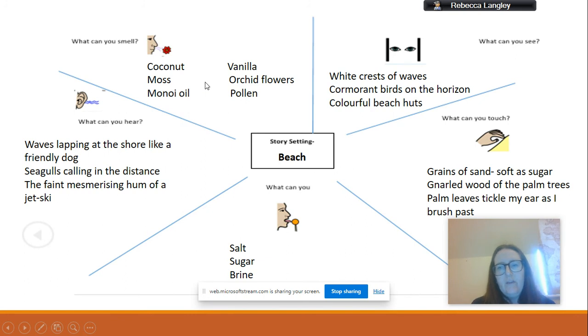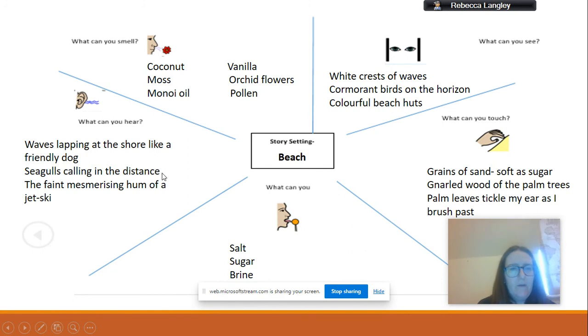So things that I thought that I might be able to smell: coconut, maybe moss from the trees, monoi oil. I found that on a bottle of conditioner. I don't even know that I have it in Goa, but I thought it sounded quite nice, so we'll just put it in. It doesn't have to be completely factually accurate. Vanilla, orchid flowers and pollen.